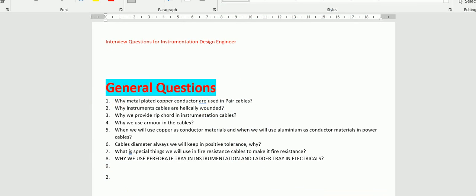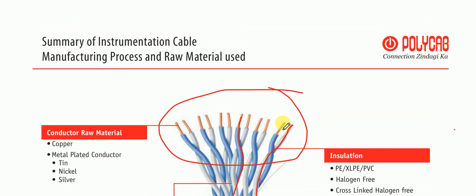Now the next question they may ask is how many types of wires and cables there are. Cables are classified into various types, like on the basis of power and on the basis of signal type. One is your instrument cable, that is also called pair cable or signal cable. Instrument cable, pair cable, and signal cable are the same. On the basis of power requirement, there is a power cable, meaning a 230-volt cable in the instrumentation scope basically. Second is your power cable, third is your control cable, which is used from the MCC to the control system.